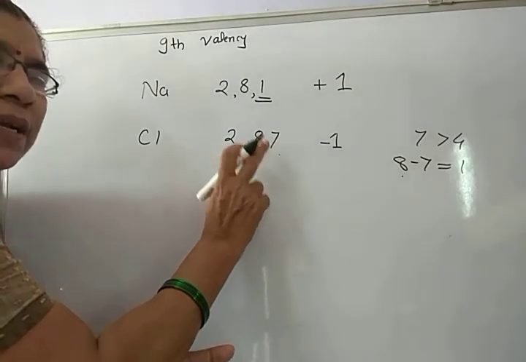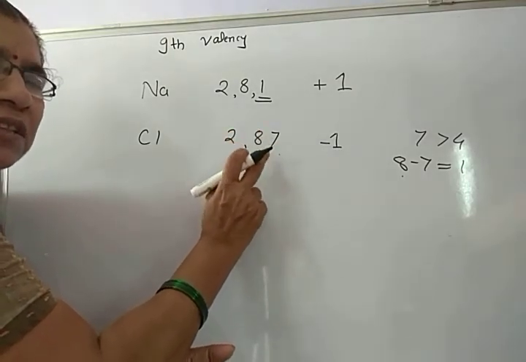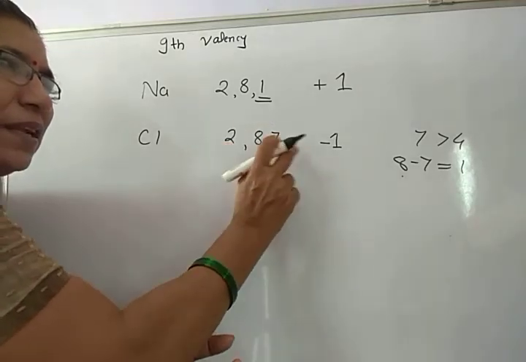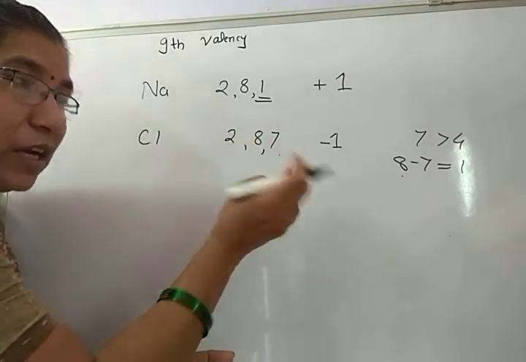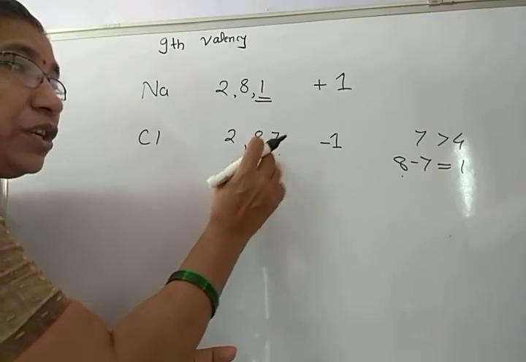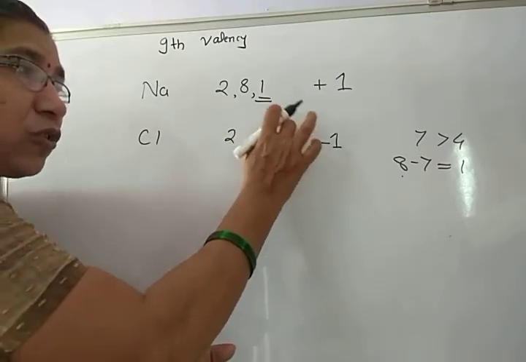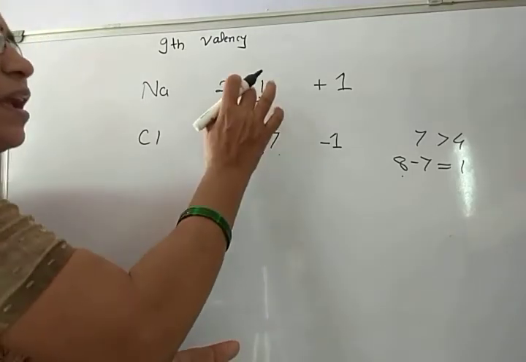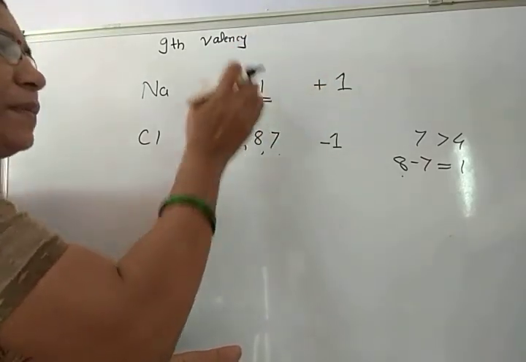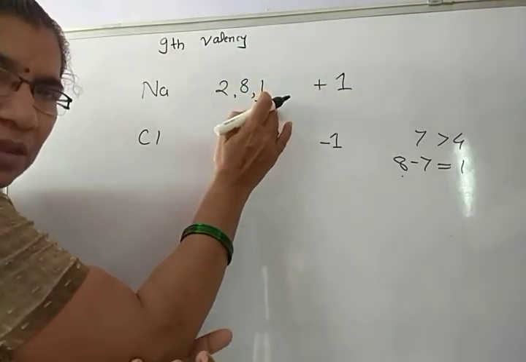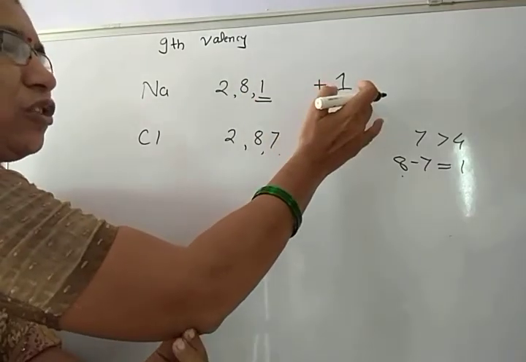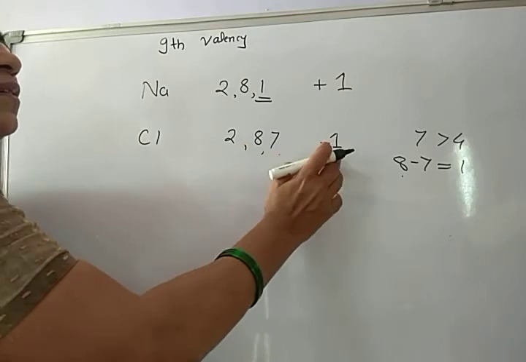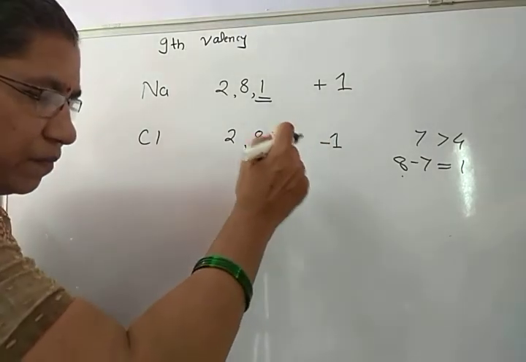It should complete its octet in the outermost shell. Here, by accepting one electron, single electron, it can be completed. For donation, there are 7 electrons to be detached, which is quite a tough task. Accepting 1 electron is easy, but donating 7 electrons is tough. Therefore, its valency is 1 and here its valency is negative 1.